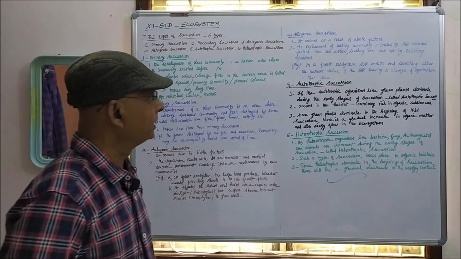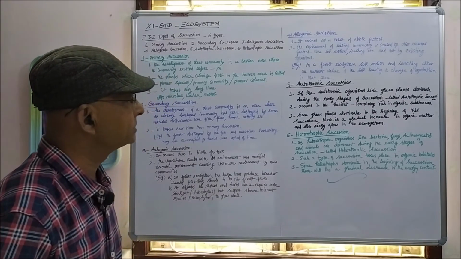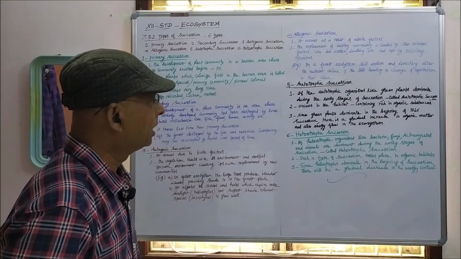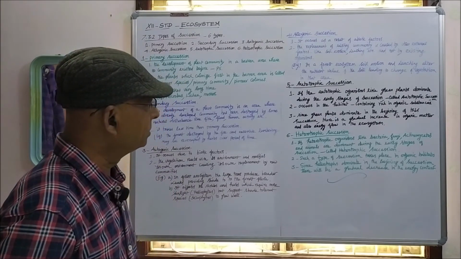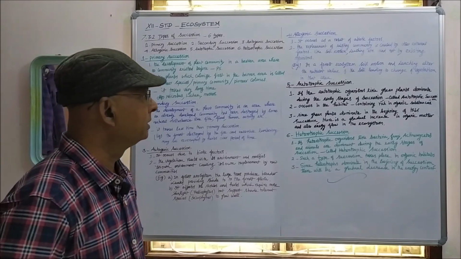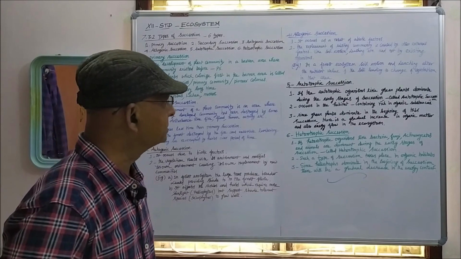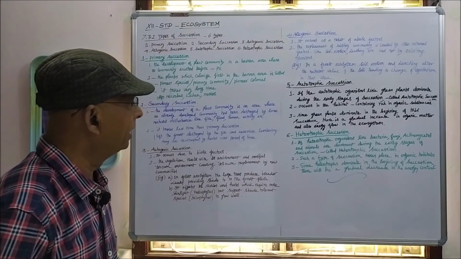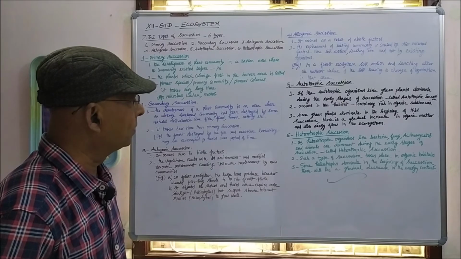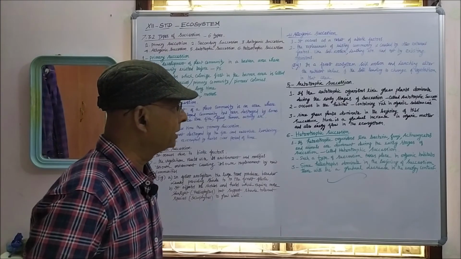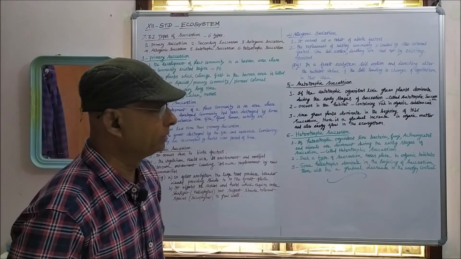If autotrophic organisms like green plants dominate during the early stages of succession, that is called autotrophic succession. Since green plants dominate in the beginning, there is a gradual increase in organic matter and also energy flow in the ecosystem.